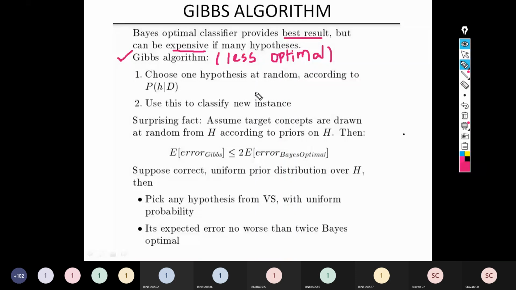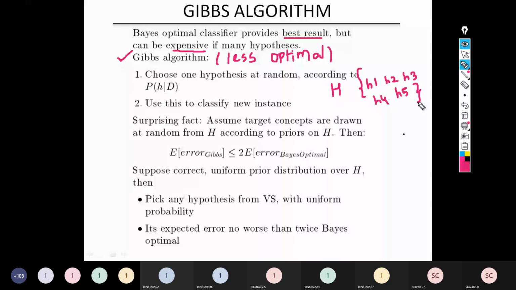So what the Gibbs algorithm says is, suppose you are solving a problem and for that problem there exist 5 solutions: H1, H2, H3, H4 and H5. If I apply argmax or the minimum description length principle, I can find out which one is really good, which one is more accurate.